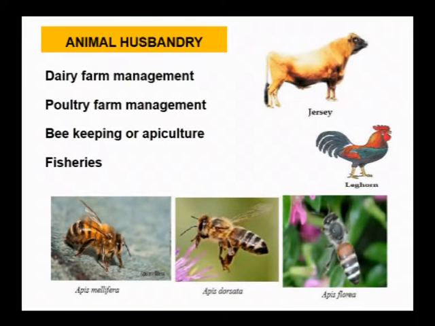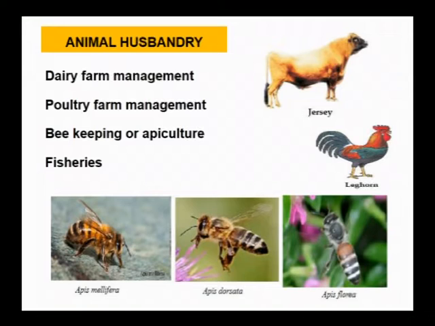So in animal husbandry, we study dairy farm management, poultry farm management, beekeeping or apiculture, fisheries. So in dairy farm management, we study about improvement of the milk and its yield, followed by the quality.